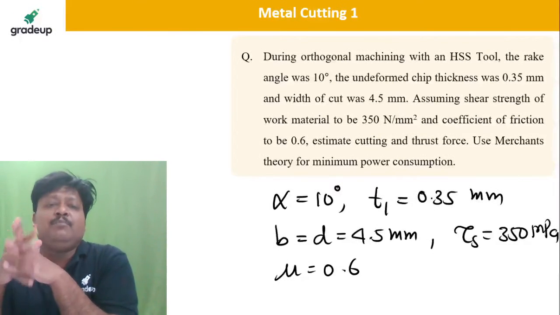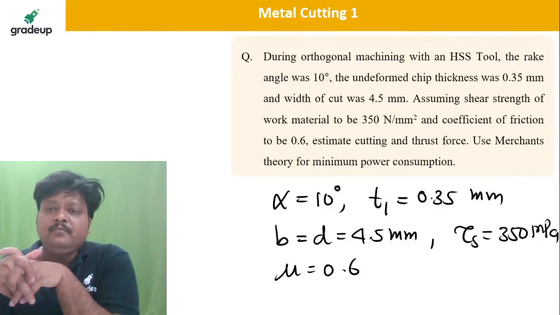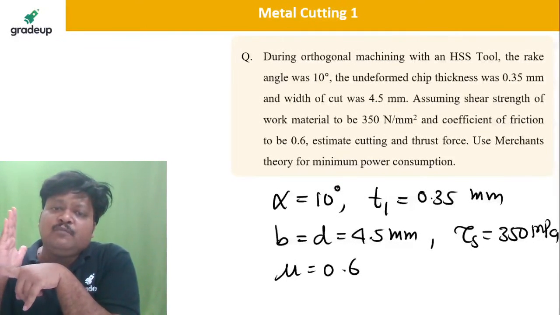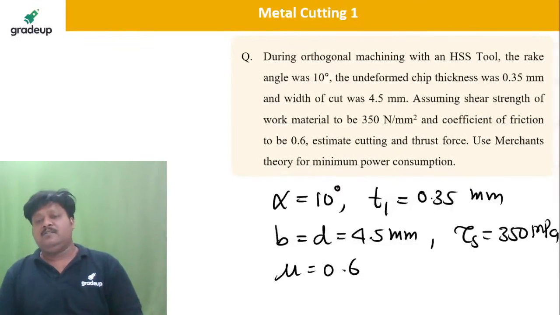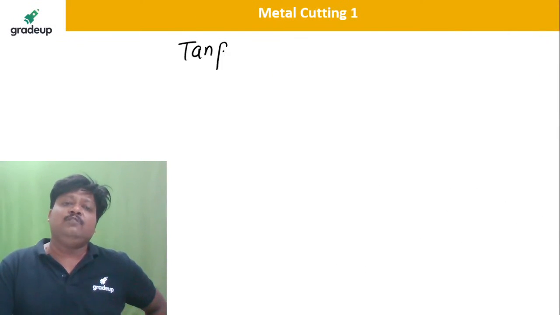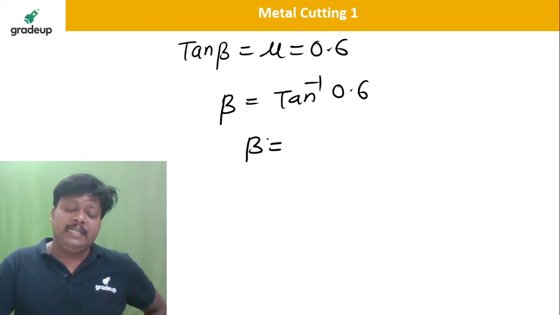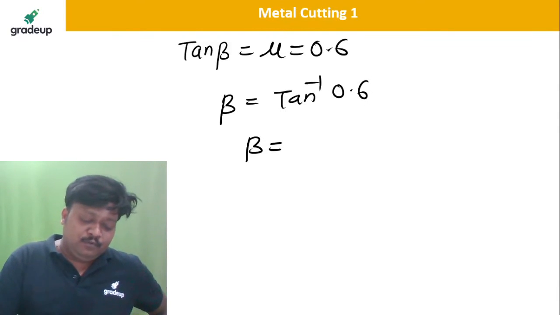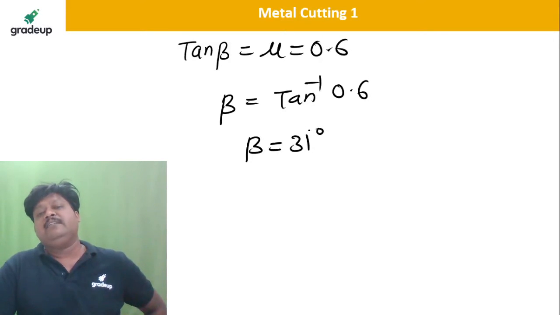Come on, practice, it should come now. They are saying use the merchant theory for minimum power consumption. So in merchant theory tan of beta is equal to mu, which is given here as 0.6. So beta is equal to tan inverse of 0.6, so we got the friction angle. Tan inverse of 0.6 will be 30.96. I will take 31 degrees, say.